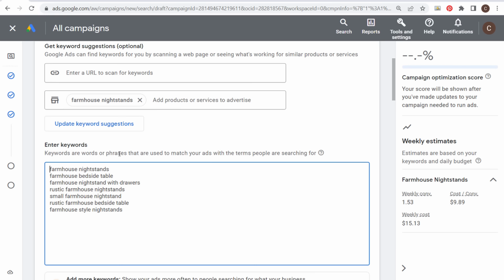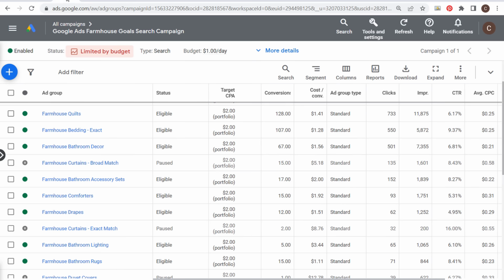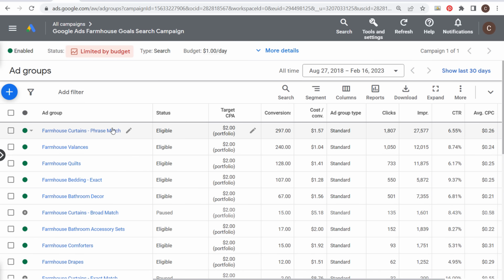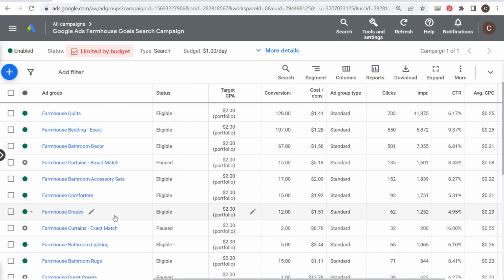Now, before we target keywords, you need to understand keyword match types. So to do that, I'm going to open up my existing campaign and show you how different keyword match types perform. First being exact match keywords. The next one is going to be phrase match keywords. And the third one will be broad match keywords. Now, they are pretty much what they sound like. Broad match are going to give you the most broad search terms that match the keywords that you're targeting. Phrase match are going to be much more relevant to the actual phrase that you are targeting, and exact match keywords are going to be very closely or almost exact to the keywords that you're targeting.